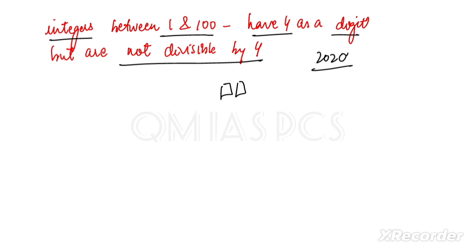There is a funny thing: all numbers between 1 and 100 are either 1-digit or 2-digit numbers. We are not counting 100, and in fact 100 is not going to be our answer here, because there is no 4 in 100. So first of all, we have to write all numbers which have 4 as a digit.